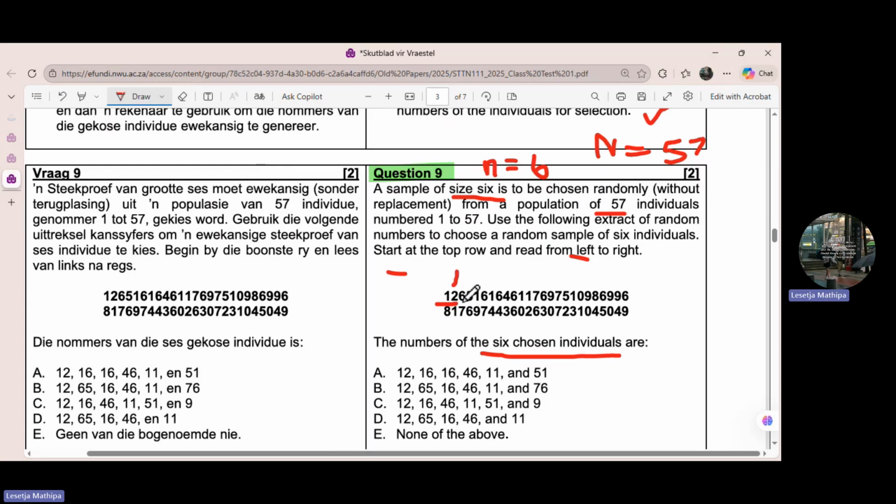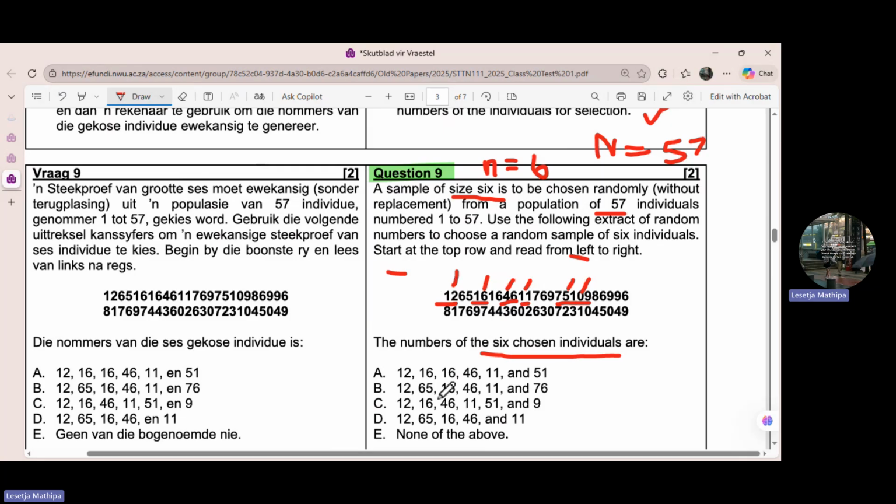65. 65 is above 57, so it's out. 16 is below 57. 16 again, remember, without replacement, it's out. 46, we're going to take 46. And then 11, we're also going to take 11 because it's below 57. 76 is above 57, 97 above 57, 51 is below 57, 91 is above, and also 09 is below 57. Here we just count 1, 2, 3, 4, 5, 6.